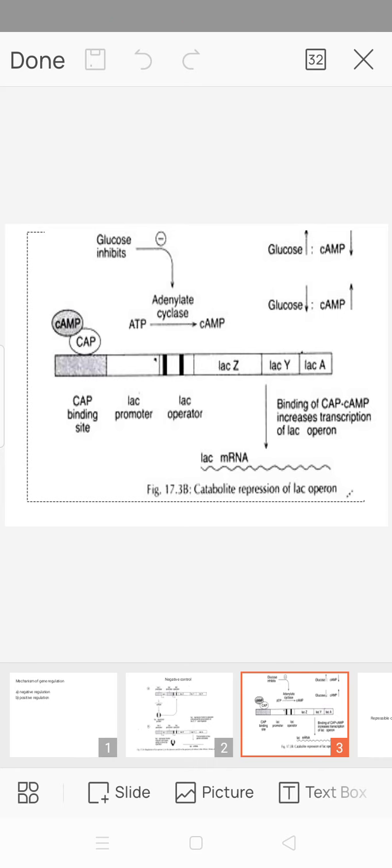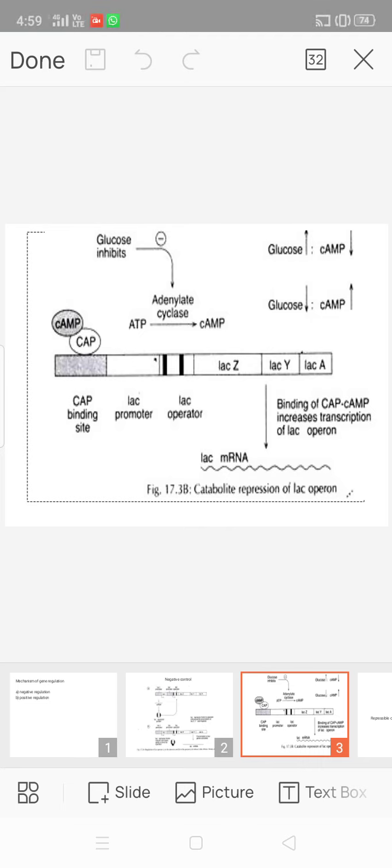It is an additional regulatory mechanism which allows the lac operon to sense the presence of glucose, an alternative and preferred energy source to lactose. If glucose and lactose are both present, cells will use up the glucose first and will not spend energy splitting lactose into its component sugars.